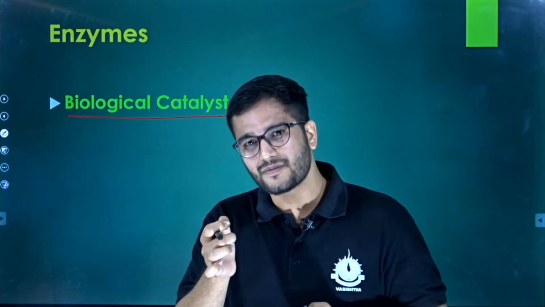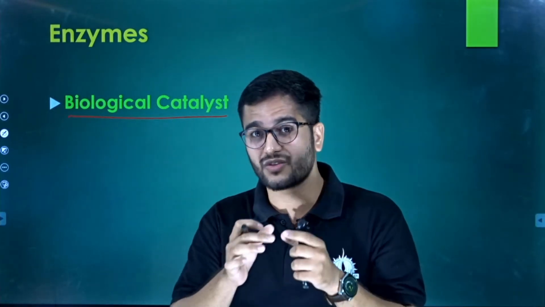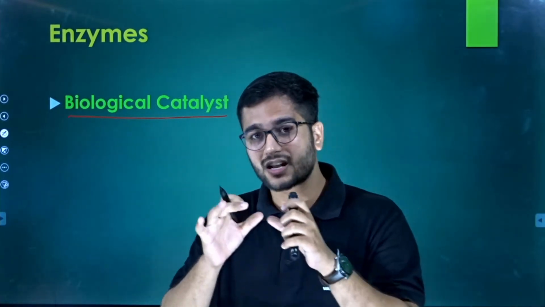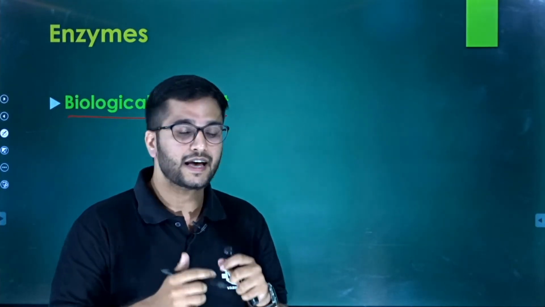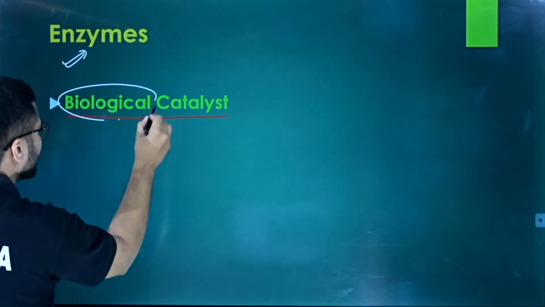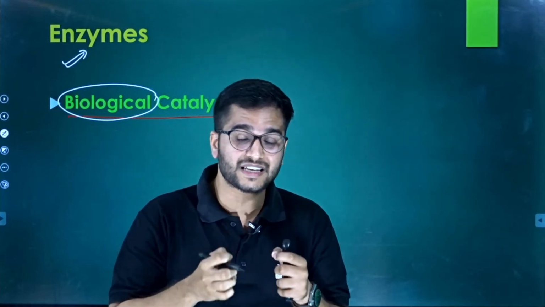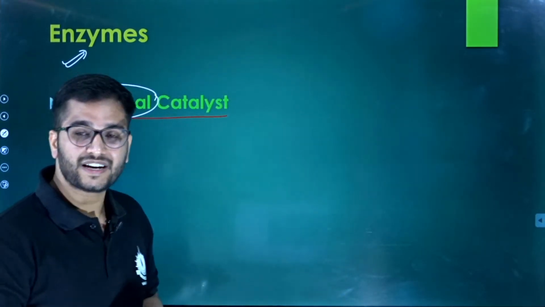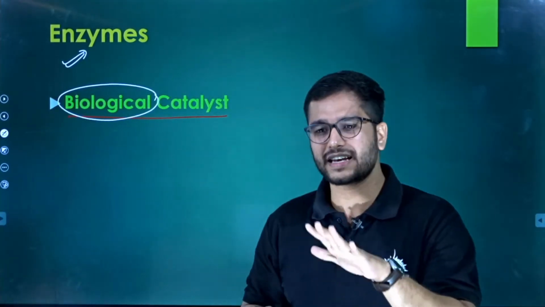Now the term catalyst means something which accelerates. Something which accelerates the reaction, or the speed of a process, is known as a catalyst. This particular thing, the enzyme, is used in various biological procedures, and that's why it is known as the biological catalyst, right?